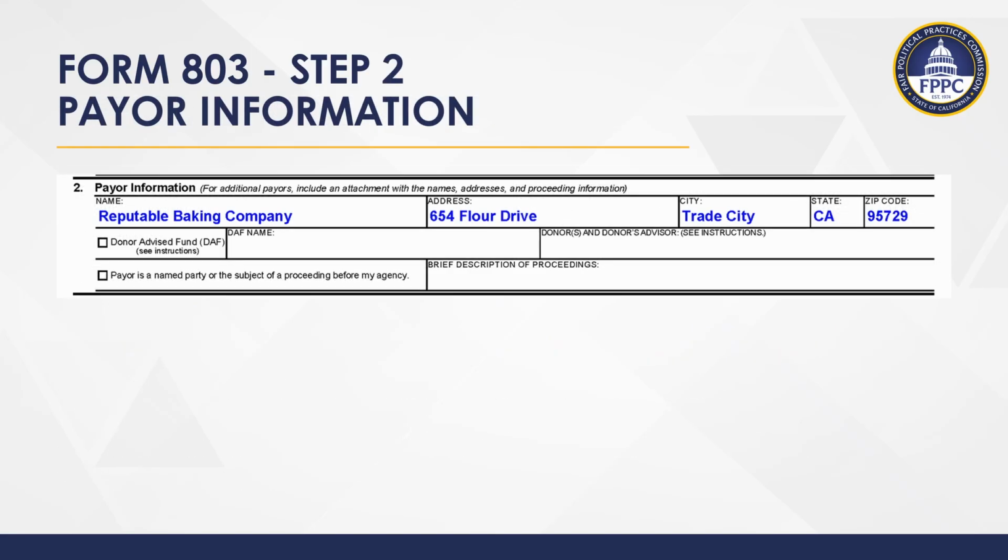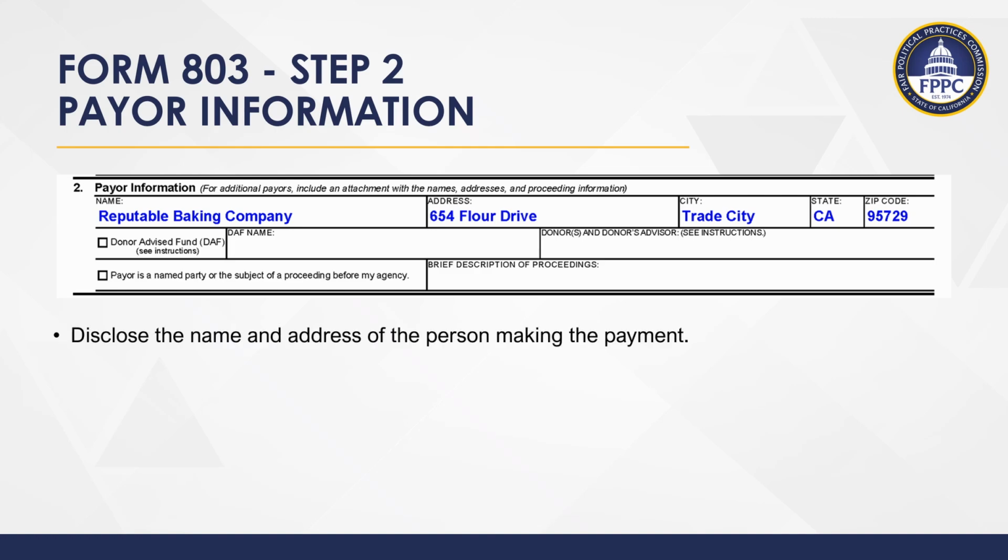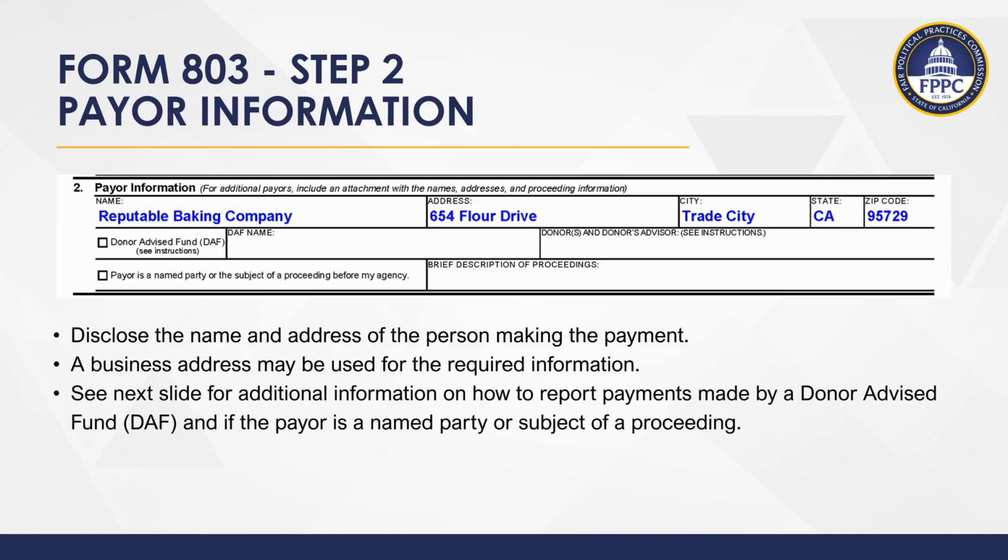The next step is to complete the payor, also known as the donor, information. Disclose the name and address of the person who is making the payment. A business address may be used for the required information. On the next slide, we will cover how to report payments made by a donor-advised fund.